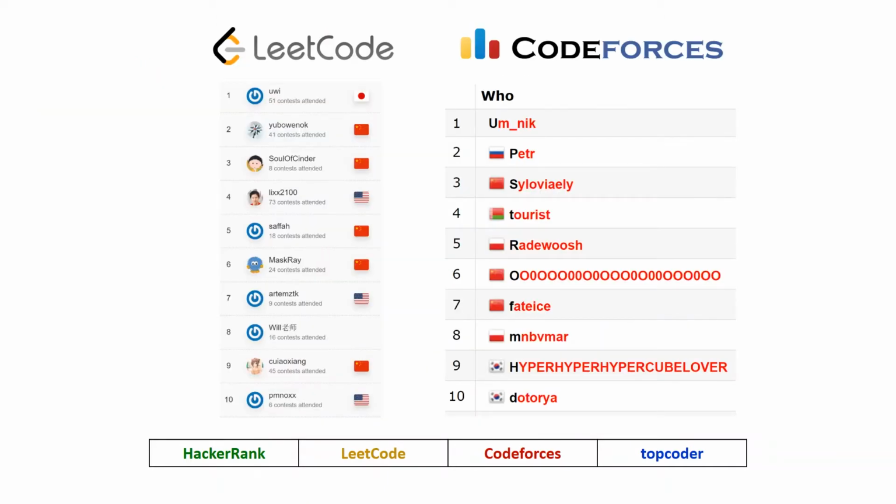Something that I'm going to start doing going forward is reviewing the overall rankings for any sites that had contests over the past week. Those were LeetCode and Codeforces. Unsurprisingly, Yui still has the top spot for LeetCode. And we did have a little bit of movement in Codeforces. Petr was formerly ranked number 1 last week, but Umnik has now taken that number 1 spot. I don't think Petr has been actively competing in too many of these contests, so it's mostly people moving around him. And the formerly ranked number 1 Tourist is still in 4th place.